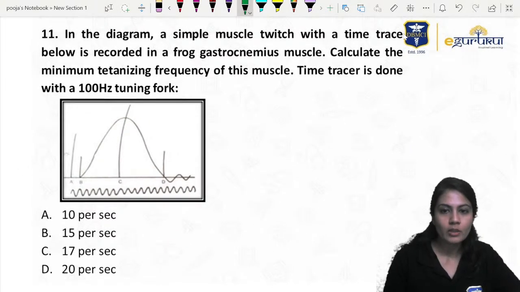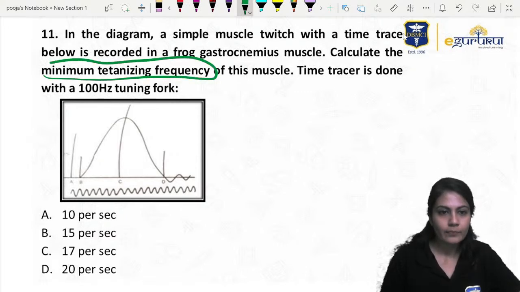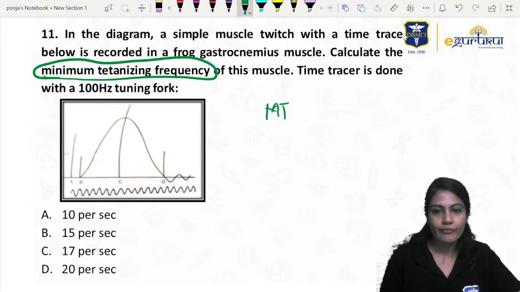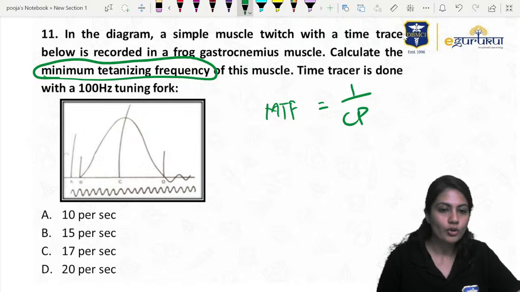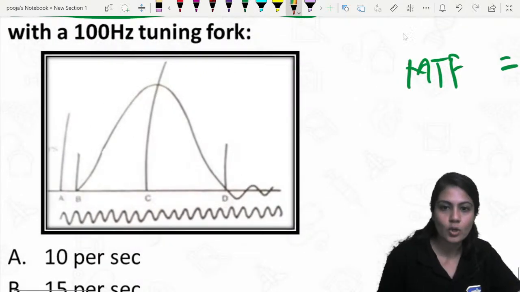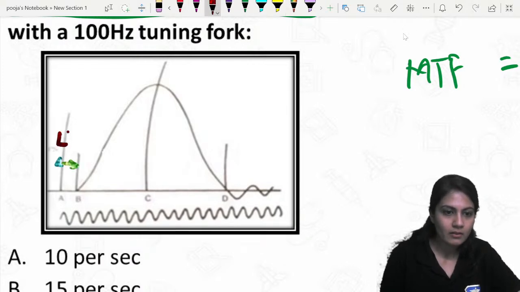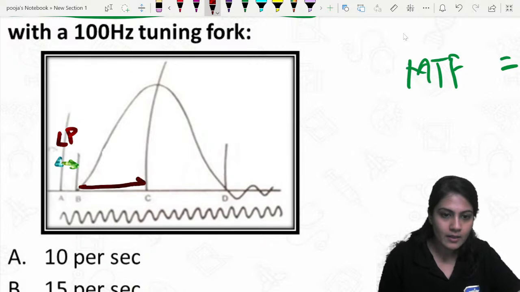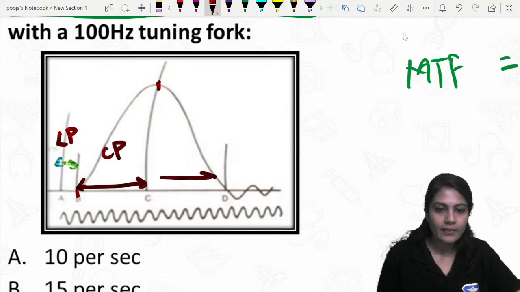Now, what they ask about the minimum titillizing frequency, MTF. Formula: 1 upon contraction period. You must have remembered the 3 periods that we teach you in the physiology first year. First is the latent period. Latent period, then till the maximum peak from the starting point, that is the contraction period, and